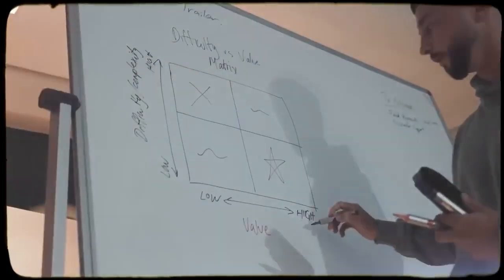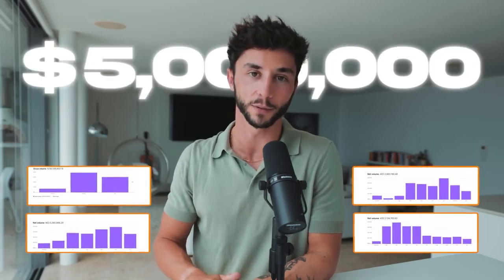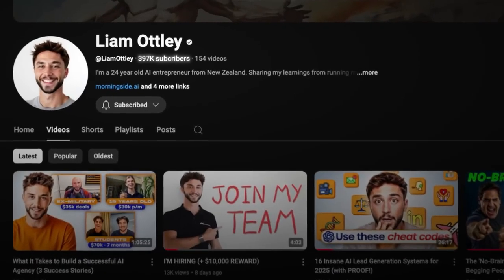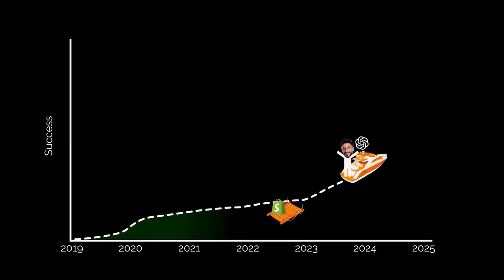2 years ago, I taught myself how to build AI agents without any prior experience in AI. And since then, I've started multiple AI businesses that have generated over $5 million in revenue. I've grown from 0 to 450,000 subscribers here on YouTube, and I've built AI agents for some of the biggest companies in the world.